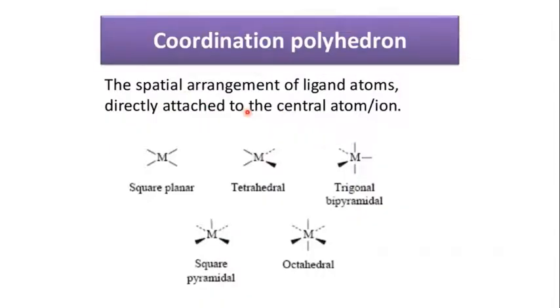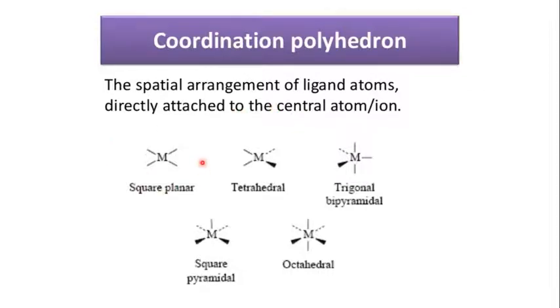Then you have coordination polyhedra. Coordination polyhedra is the spatial arrangement of ligand atoms directly attached to the central atom or ion. So inside the coordination sphere, you have the metal surrounded by its ligands, and there will be a spatial arrangement of ligands around the metal center.